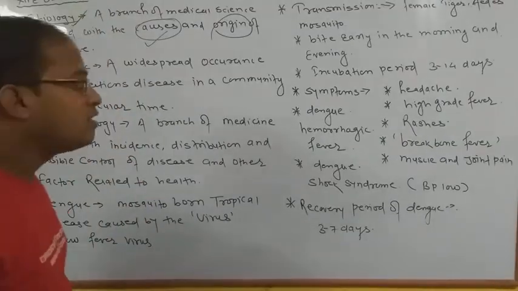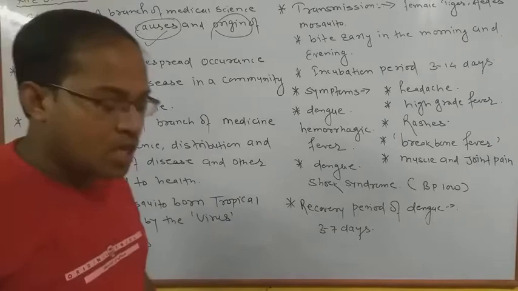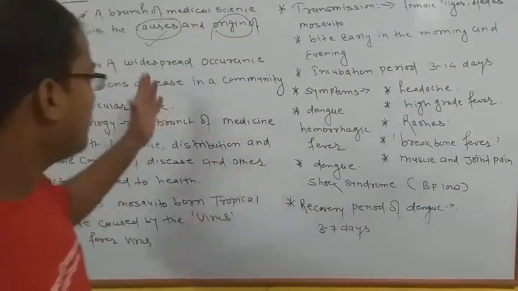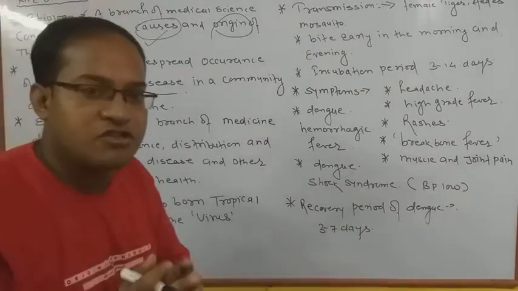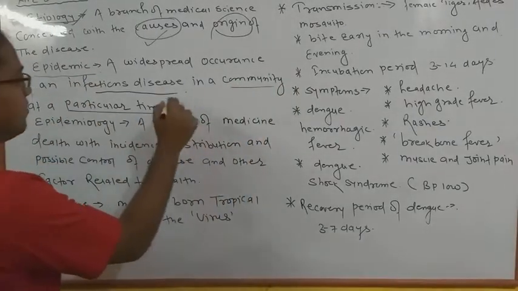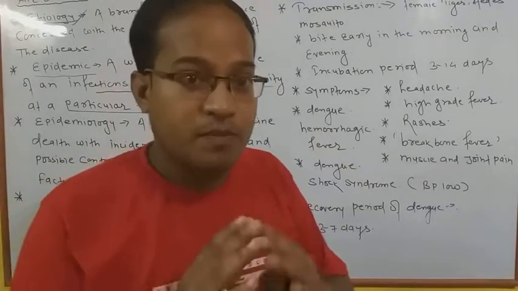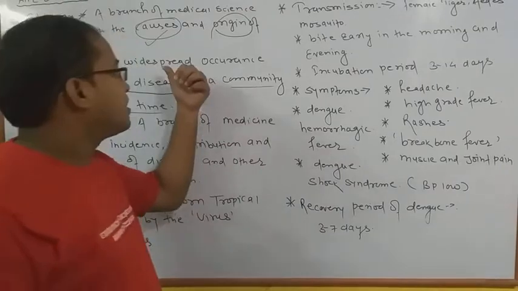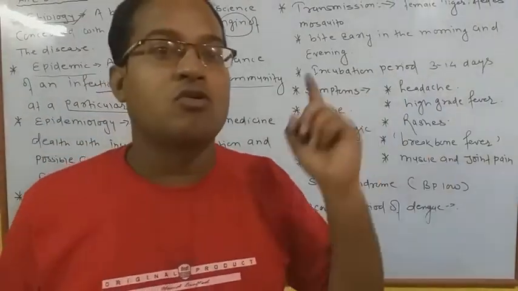Next point, we have to discuss epidemic, the most important and dangerous thing. Epidemic means it is a special type of branch in which we study the infectious disease, how the disease is infecting other people and the community at a particular time. Okay, and it is a widespread disease. Widespread disease means it is spread in a wide area, काफी दूर तक फैलते हैं, इसे हम वाइड स्प्रेडेड डिजीज कहते हैं, like corona. ठीक है, at the present time it is spread all over the world.